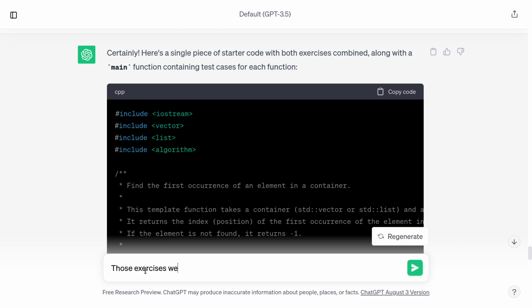Those exercises were great too. I want one more exercise, but it's a bit different than the others.